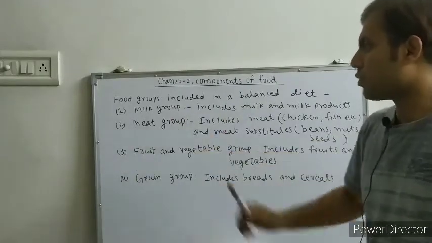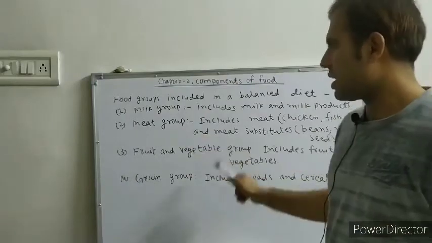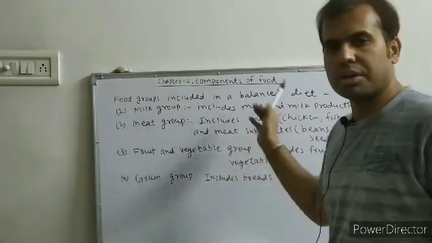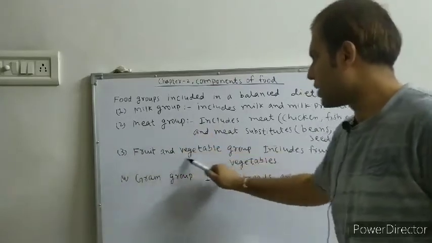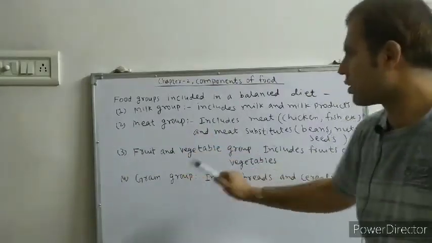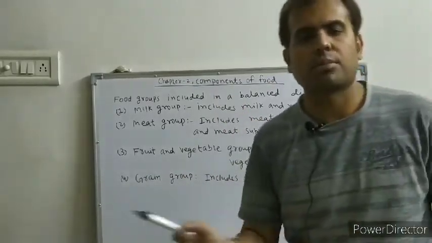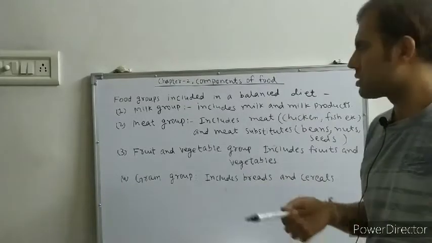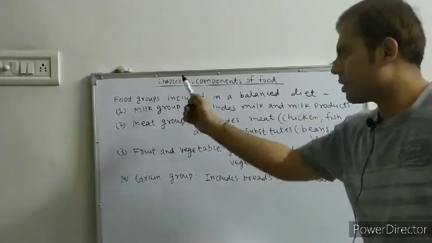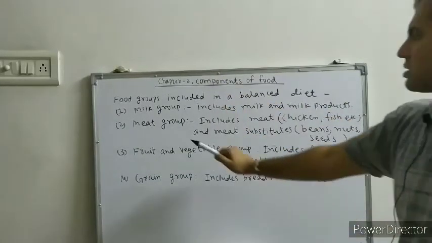So there are 4 groups in a balanced diet. These are the food groups which are included in the balanced diet: milk group, meat group, fruit and vegetable group, and grain group. Milk group includes milk and milk products like curd and paneer, etc. So these are included in the milk group in a balanced diet.